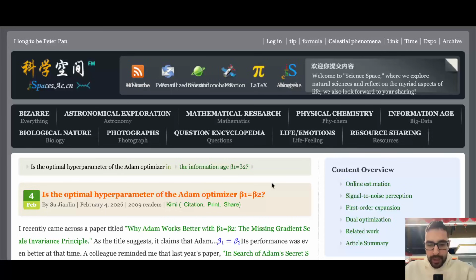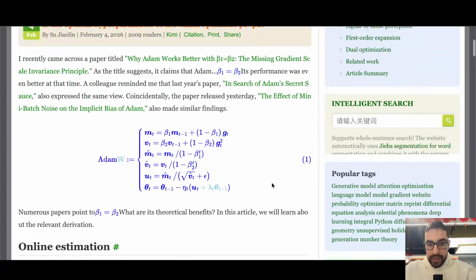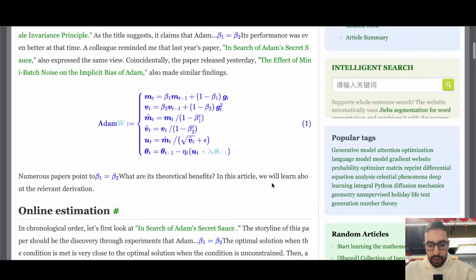Hello guys, I'm trying to get a PhD or internship here in Beijing at one of the top universities, so let's do some AI research, let's figure out what we want to do.